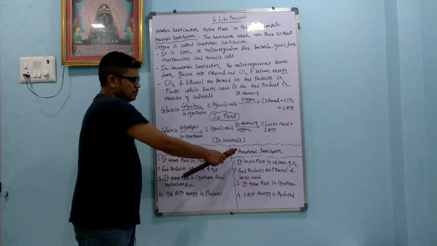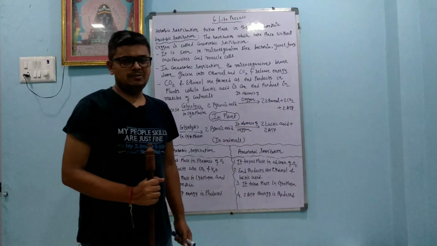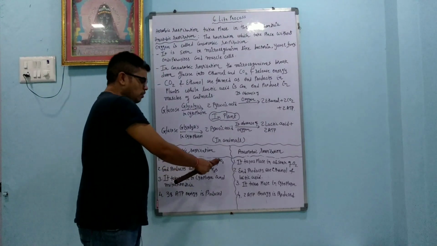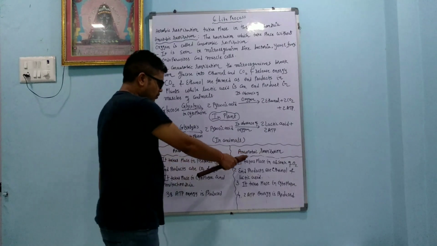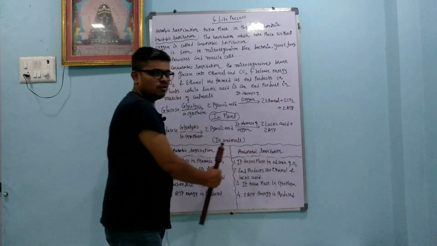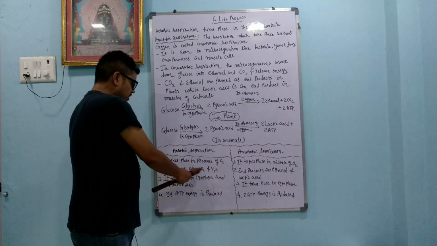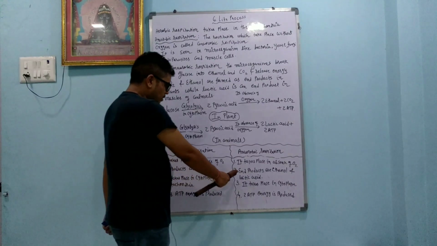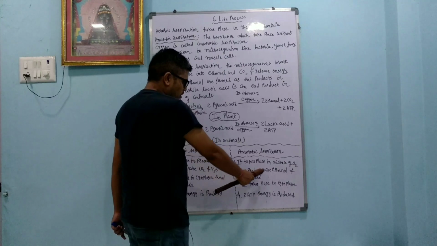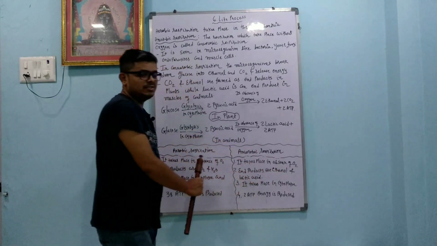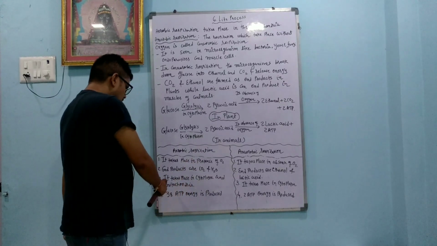Now the difference between aerobic respiration and anaerobic respiration, which is very useful for you. Aerobic respiration takes place in the presence of oxygen; anaerobic respiration takes place in the absence of oxygen. In aerobic respiration, the end products are carbon dioxide and water. In anaerobic respiration, the end products are ethanol and lactic acid: ethanol in the plant and lactic acid in the animal.